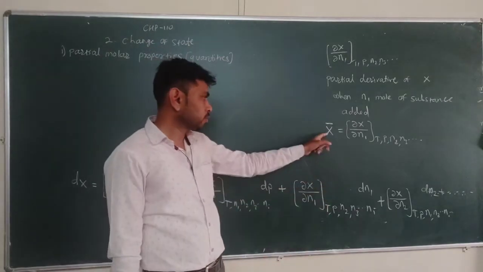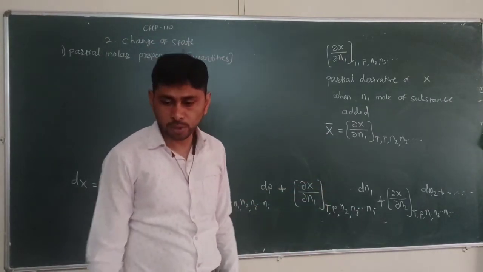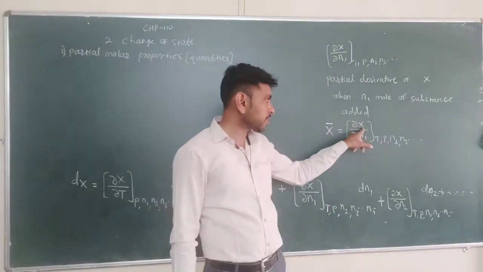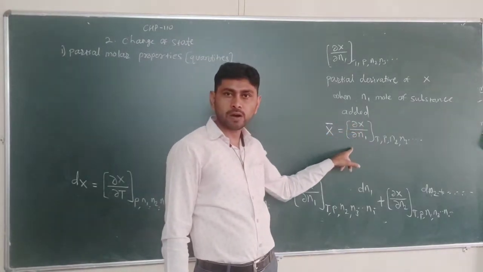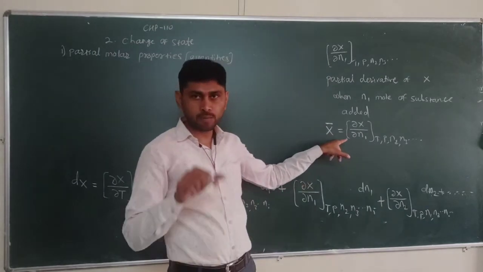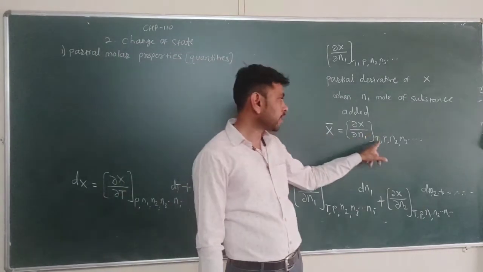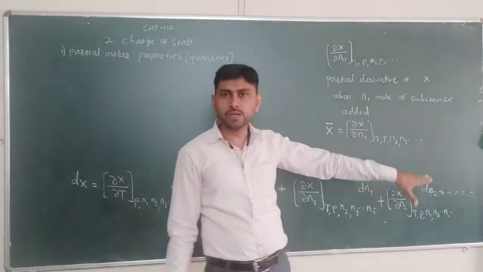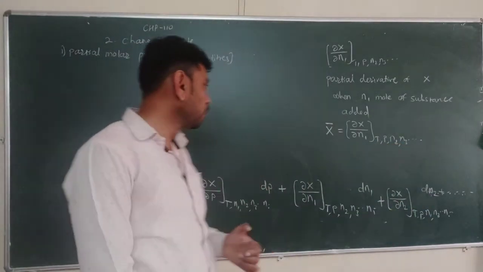So how can we define partial molar quantity? Partial molar quantity is the change in extensive property on account of addition of moles of a constituent, keeping all other constituents constant. So this is the partial molar property.